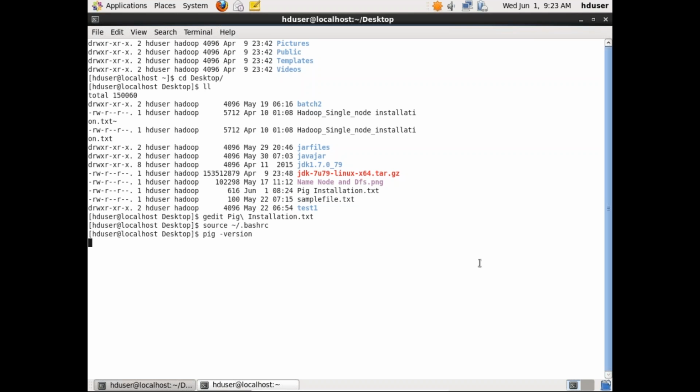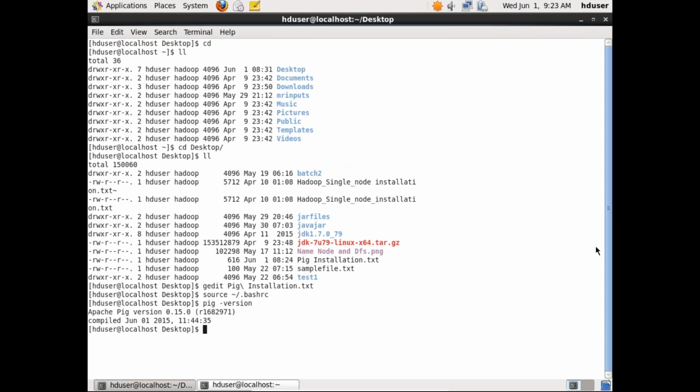Now you can see this is the one we should be able to see. If you are seeing this, it means your Pig installation is successful. If you are not seeing this version of Pig, something went wrong, so you have to completely restart the instructions. This is how we install our Pig software on our virtual machine.